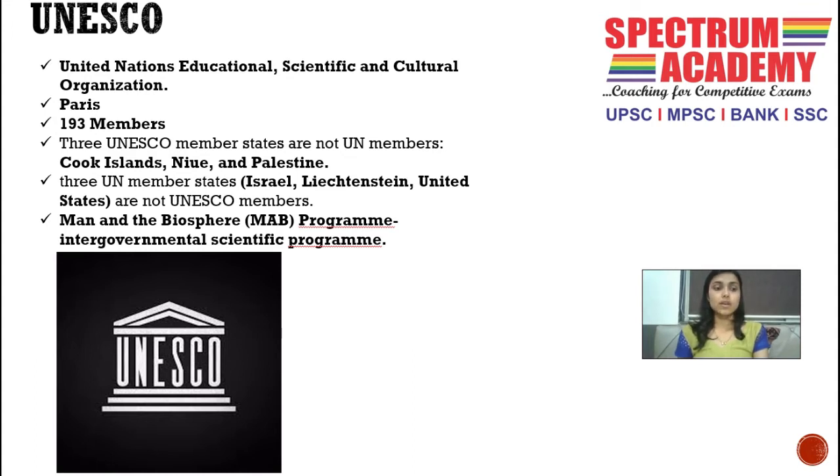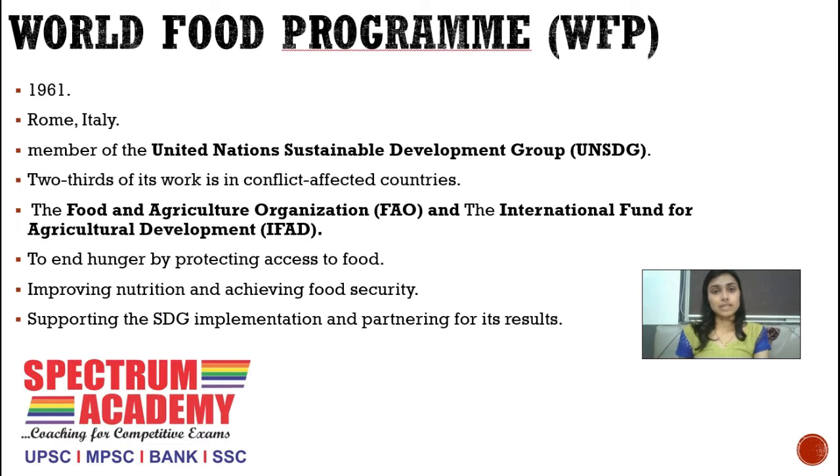After UNESCO, we have the World Food Program as our next international organization. It was established in 1961. Its headquarters is in Rome, Italy. It is a member of the United Nations Sustainable Development Group. This is why the World Food Program is a member of the United Nations Sustainable Development Group, that is UNSDG.